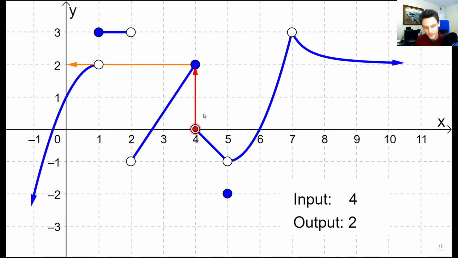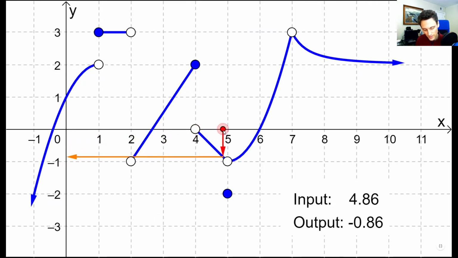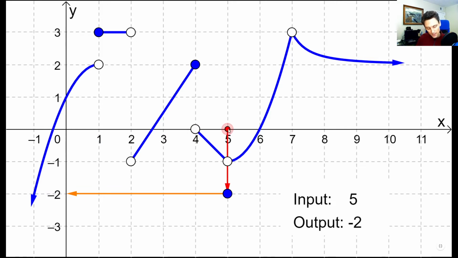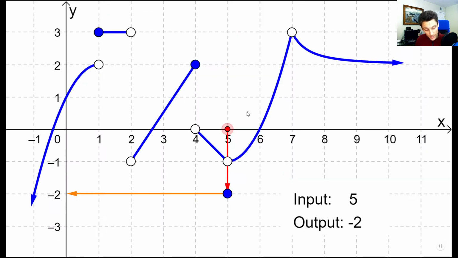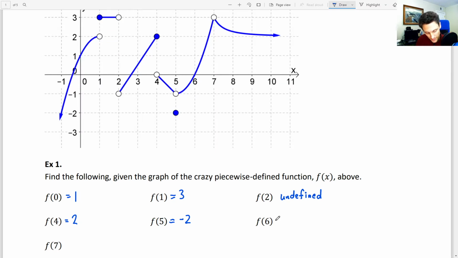What about f of 5? What's that equal to? If you said -2, that would be correct. We look through this open circle down to where the filled in dot is, and then read off our y value, which is -2. What about f of 6? If you said 0, that would be correct. So here we drag the x value over to 6, and we happen to be sitting right on the graph of the function. So when we look over to the y-axis, we read off a y value of 0. So f of 6 is equal to 0.